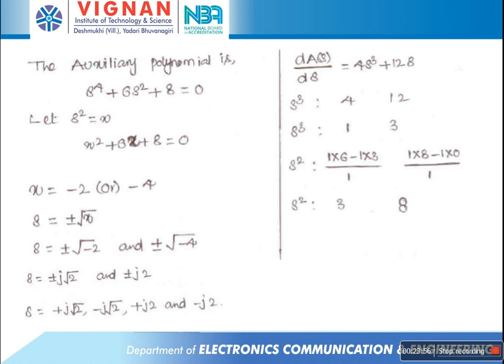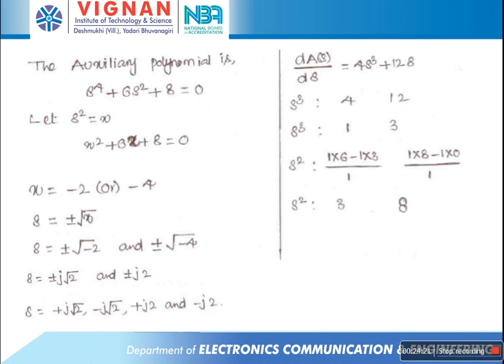There are 4 values. Therefore 4 roots are lying on the imaginary axis and the remaining 2 roots are lying on the left half of the s plane. So this is the procedure to find the stability of the system, the row of all zeros method.